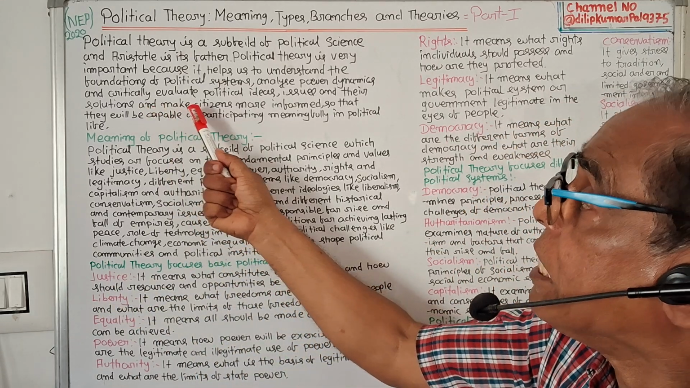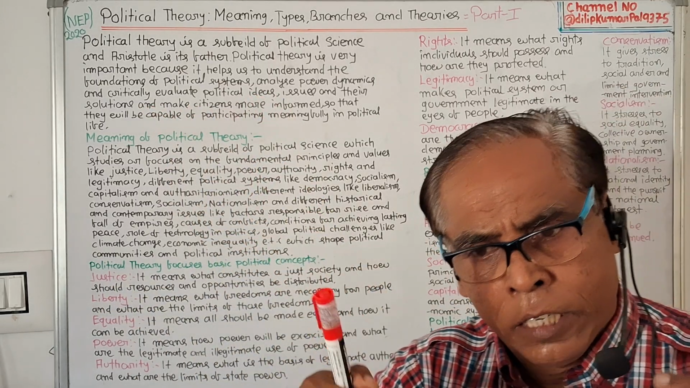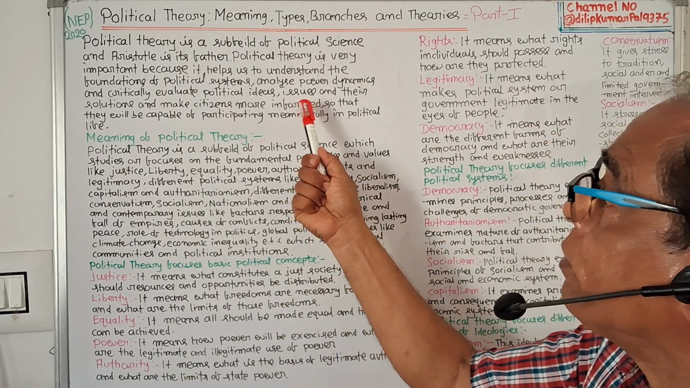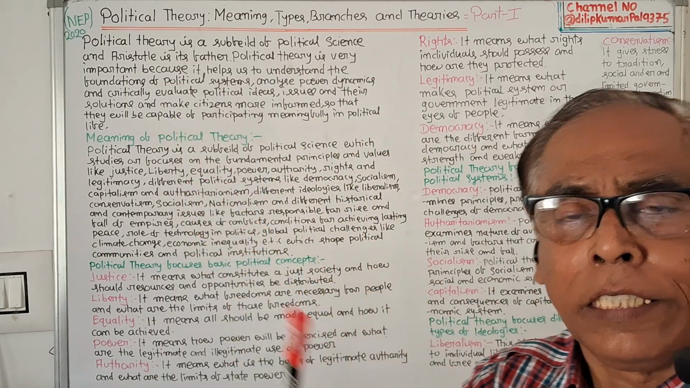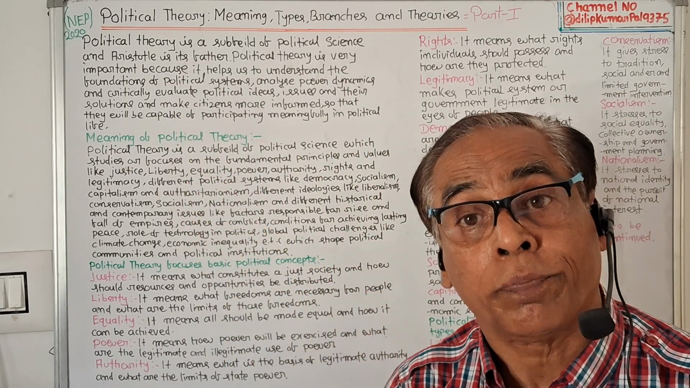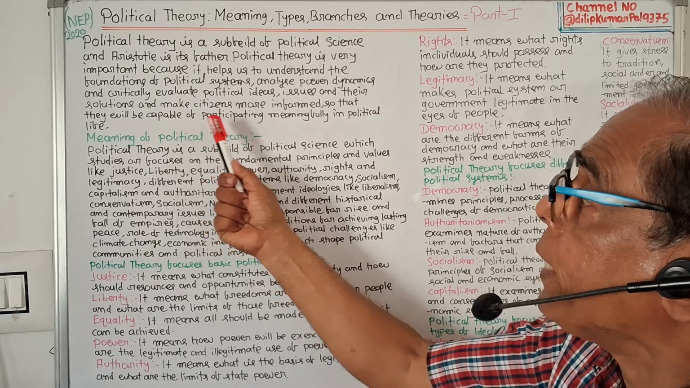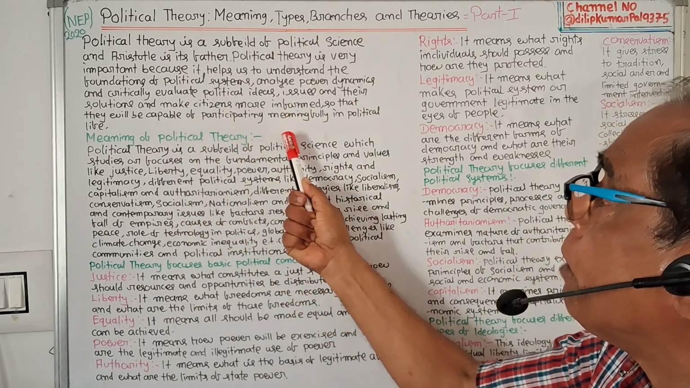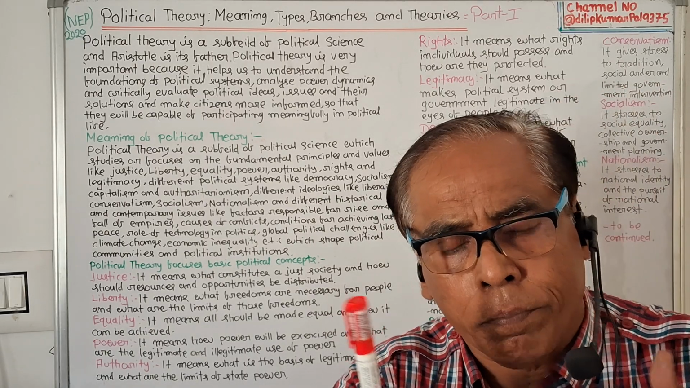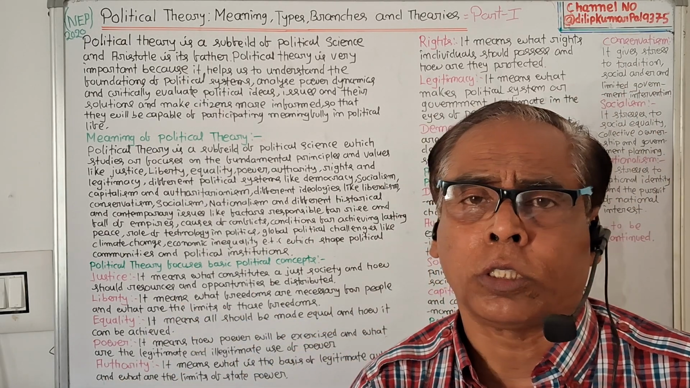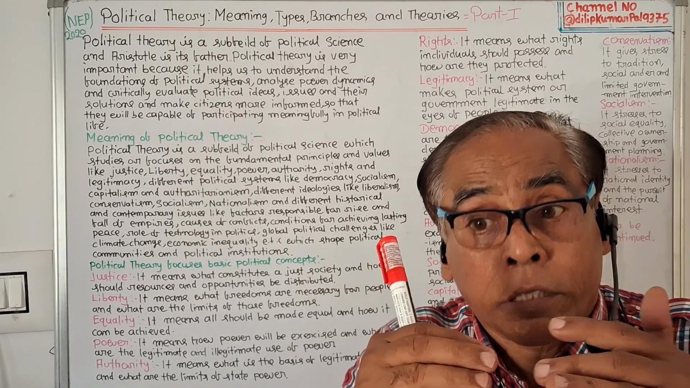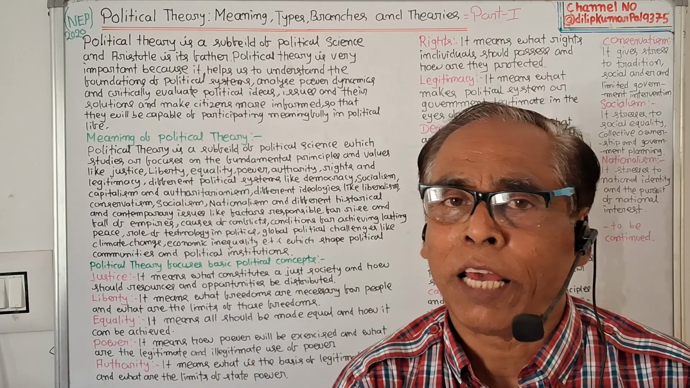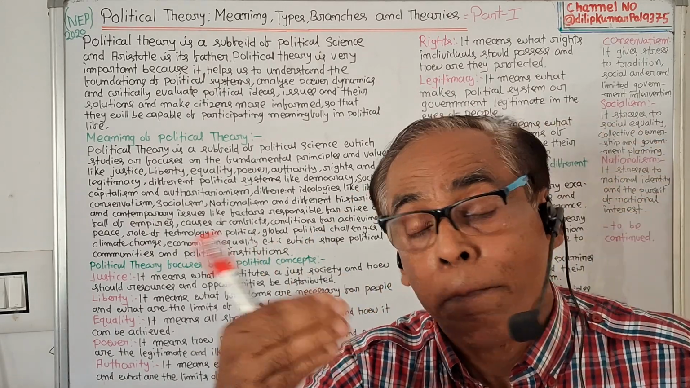Number 3, critically evaluate political ideas. It analyzes political ideas, issues, and their solutions. It discusses various political problems and their solutions. Make citizens more informed so that they will be capable of participating meaningfully in political life. It gives various useful information to the citizens. By this, citizens will be able to participate successfully in the political life. So political theory is very important.